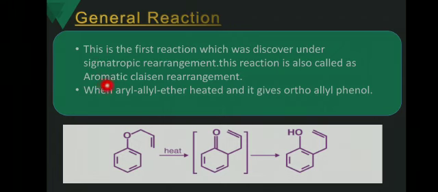When aryl allyl ether is heated, it gives ortho allyl phenol. This reaction requires more energy in the form of heat, and the compound formed is a phenol, an aromatic compound, so it is the most stable compound. How this reaction takes place, I am going to explain in the mechanism. So here we see the mechanism of the Claisen rearrangement reaction.